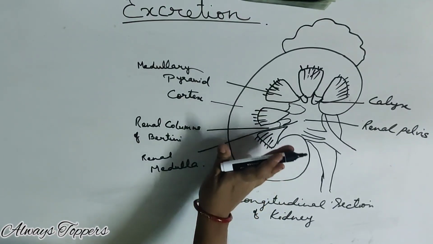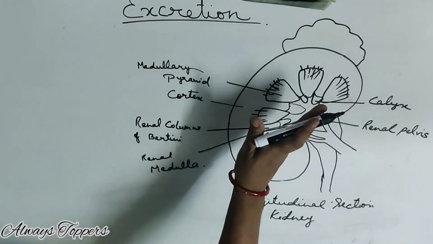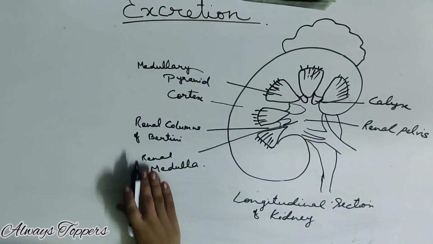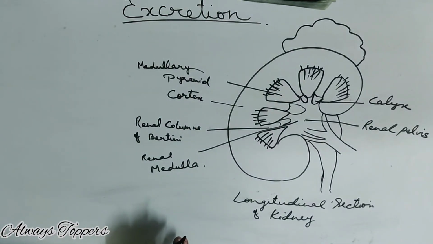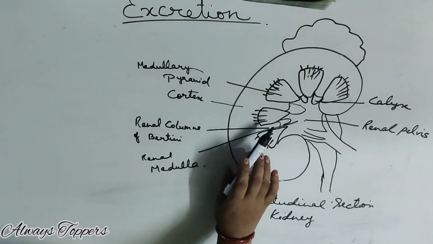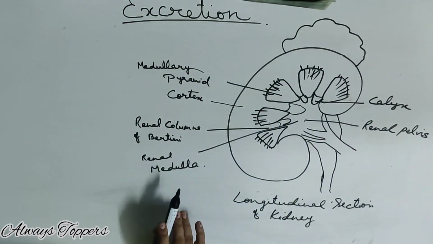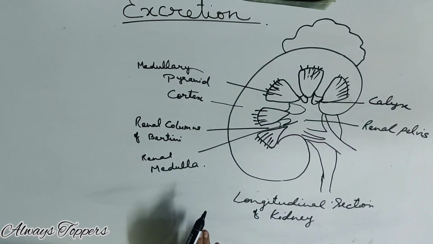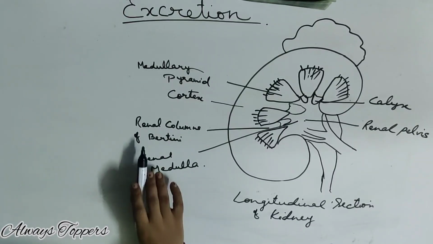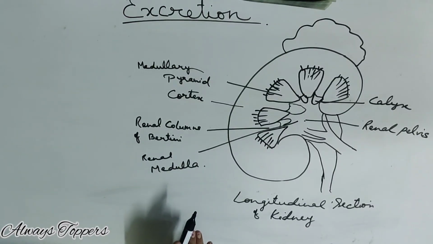There are some raised portions in the kidney. We call them the renal columns of Bertini. There are some pyramid-like structures. We call them medullary pyramids. The renal medulla contains the renal columns of Bertini and Henle's loop; all are present in the renal medulla. Next we will discuss the structure of the nephron.